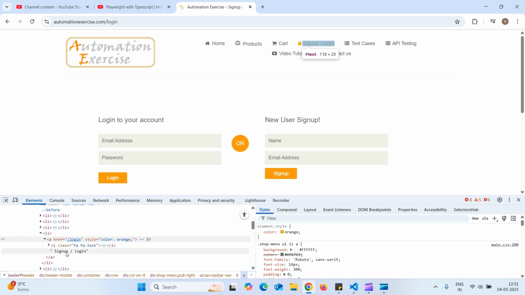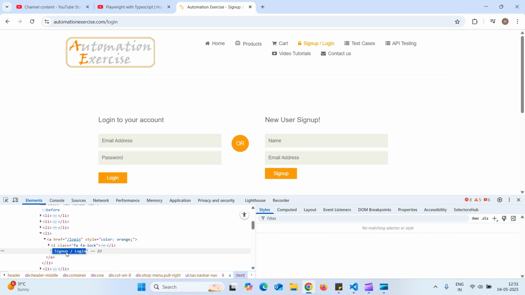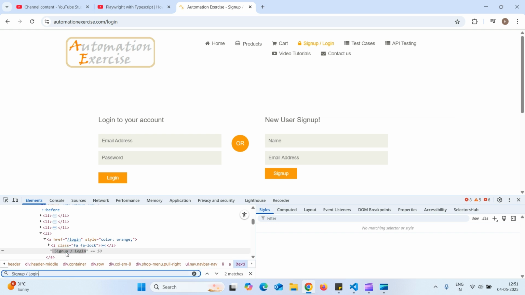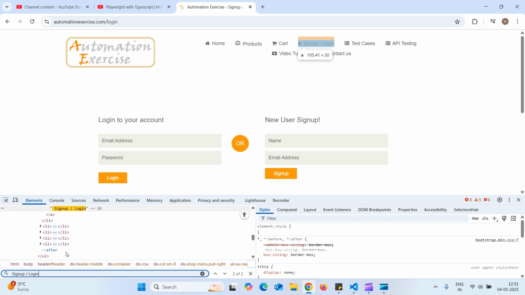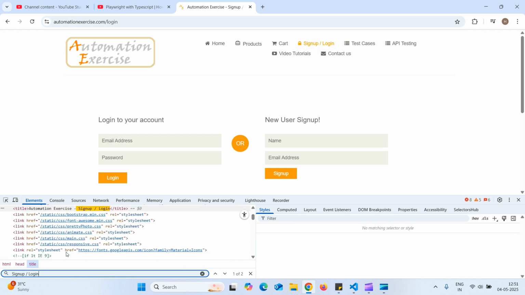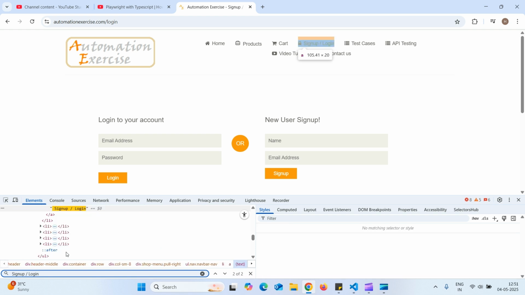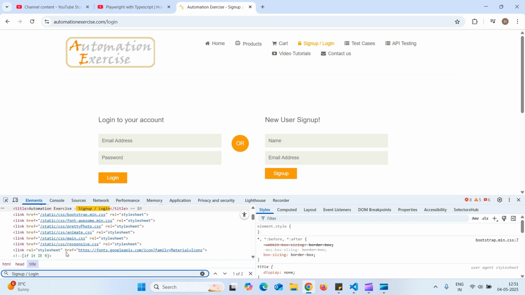Okay, we have this text, sign up or login. I've selected that, pressed Ctrl F and pasted. It has two matching elements. One is in the title, so let us take this one.